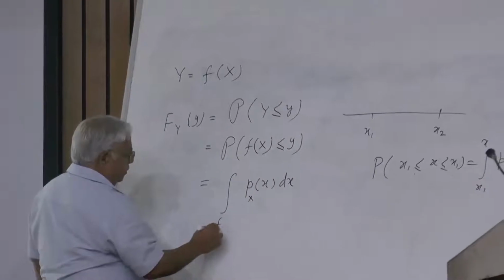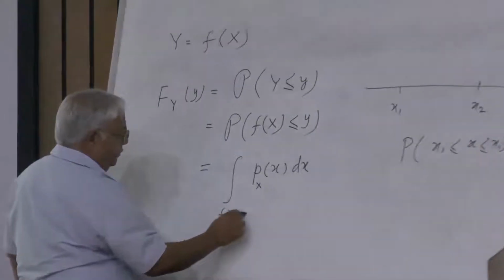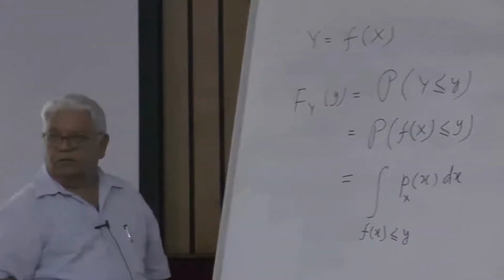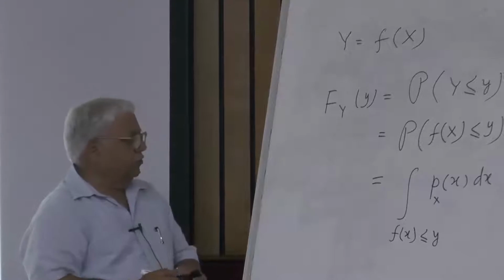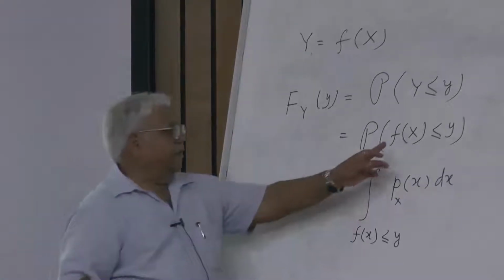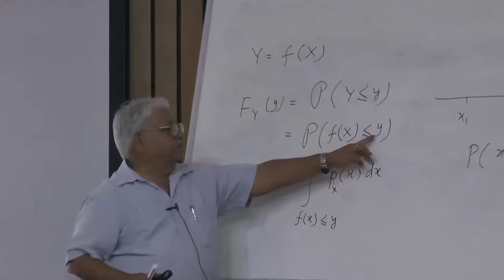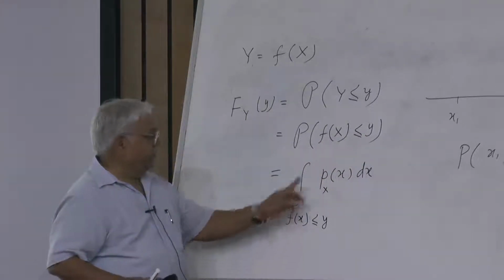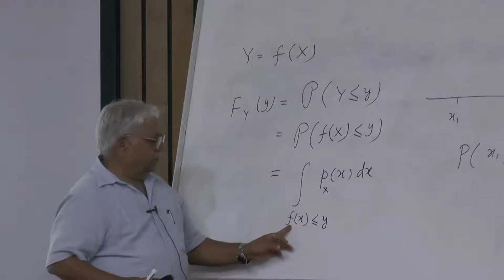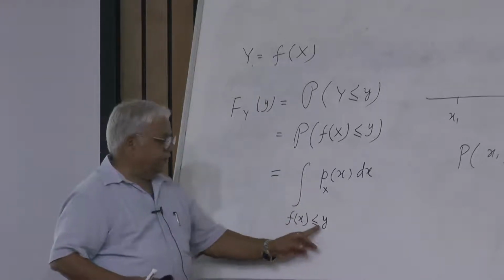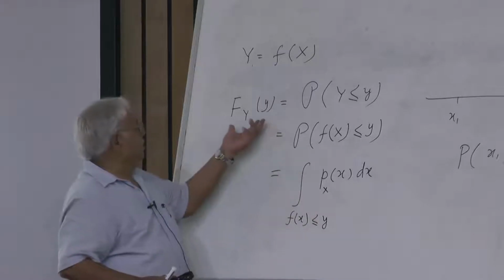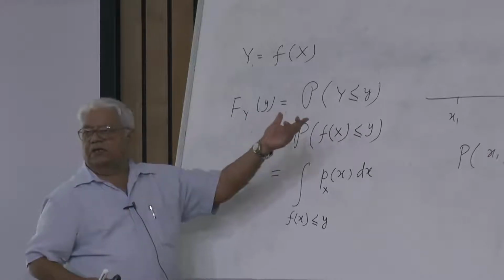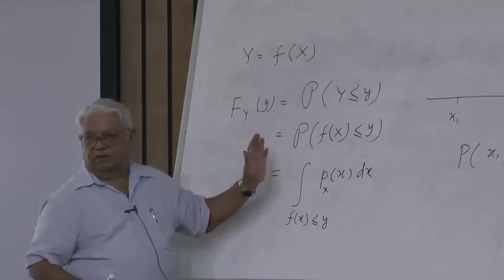When this function is less than or equal to y. Is this right? What you are looking for here is that this should be below this value. If we integrate for all functions of x, where this is less than y, you can find the distribution function of f y. And by differentiating, you can get the density function of f y.